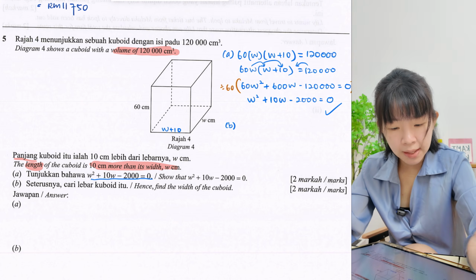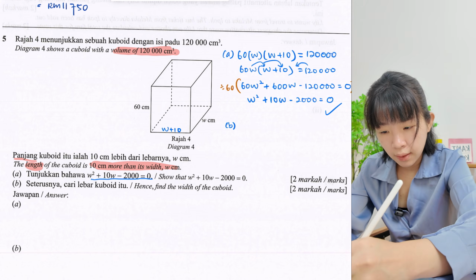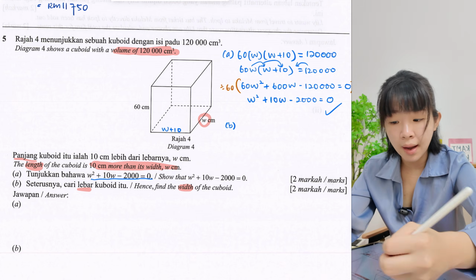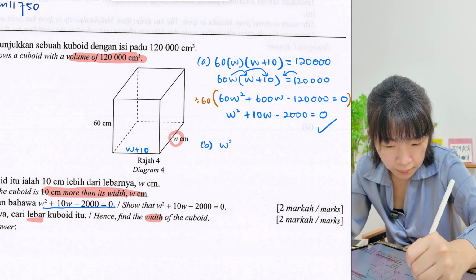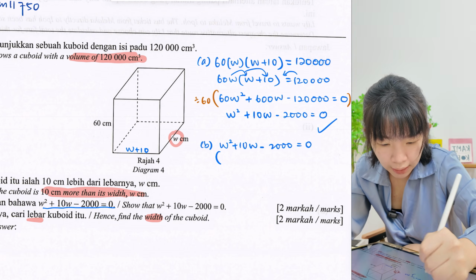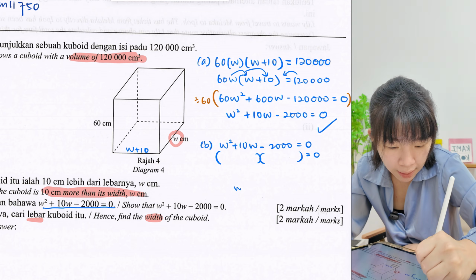Okay, now part B. Okay, part B, they ask us, seterusnya, we need to find the width. You need to find the width, lebar, meaning we need to find out the W, the unknown. Okay, so we continue from here. Our equation, W square plus 10W minus 2,000 equals 0. Okay, so now open two brackets equals 0. Okay, it's time to key in calculator, W.